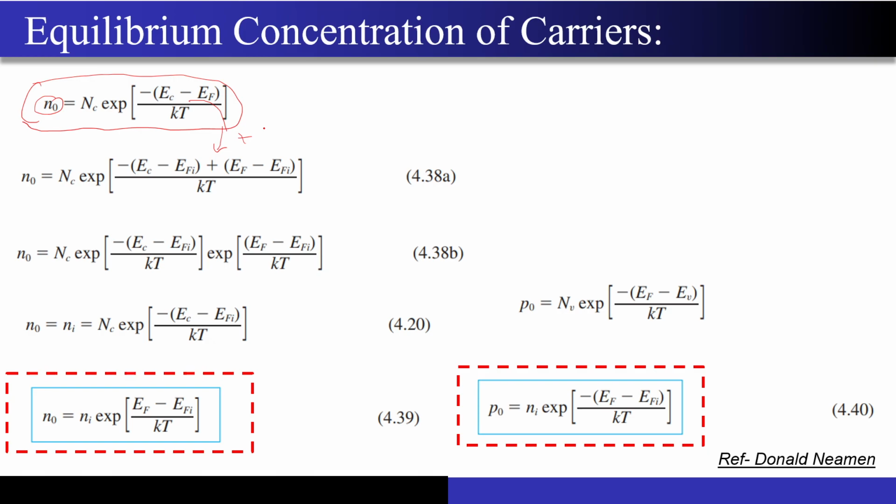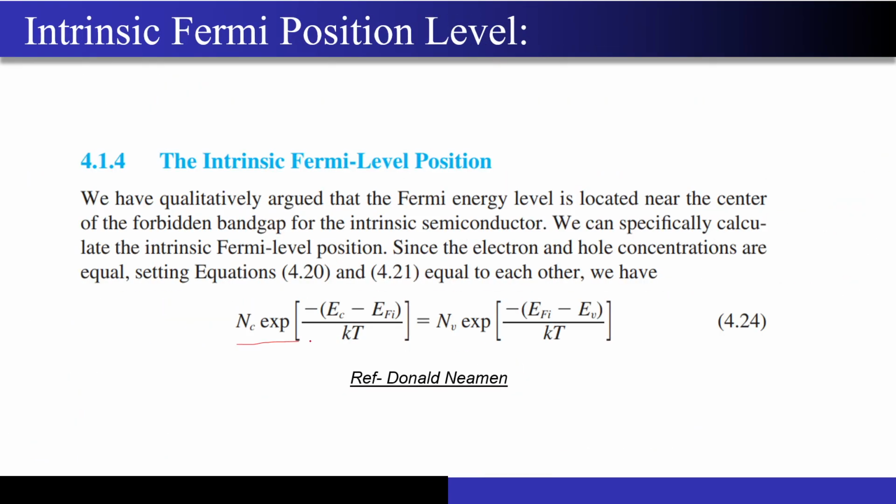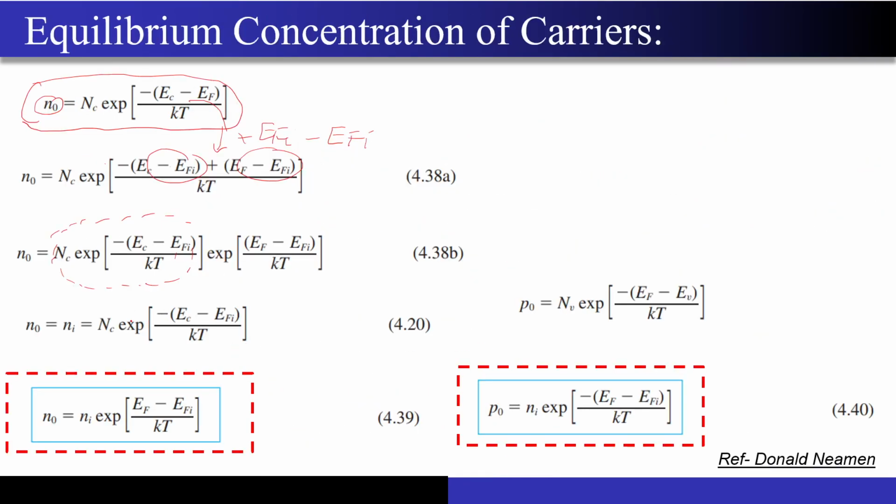I am adding EFI and I am subtracting the EFI, correct? So here subtracting the EFI, and here I am adding the EFI. The minus and minus become plus over here, right? So the moment you do this type of algebraic manipulation and you take the exponential out, this term that you are seeing over here, right? We have seen this, just a slide back, that this NC into exponential of EC minus EFI by KT is nothing but your Ni, right? And again this term appeared over here, so this term can be replaced with the Ni, and you can write the concentration of free electrons in terms of the intrinsic carrier concentration.